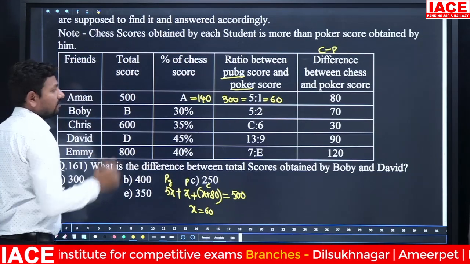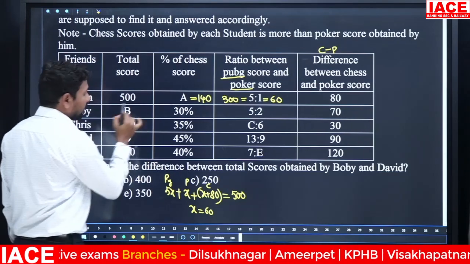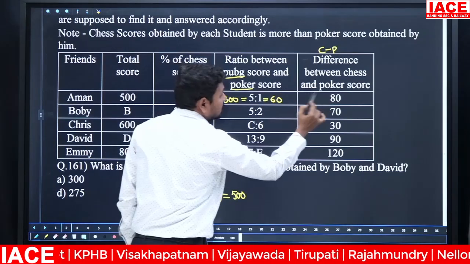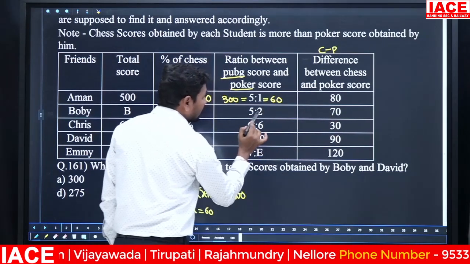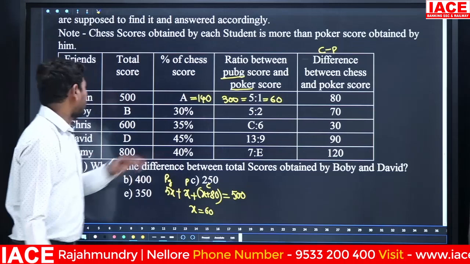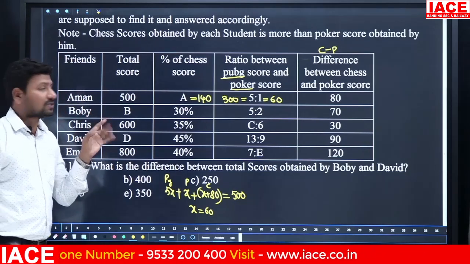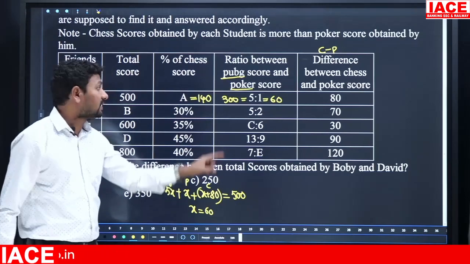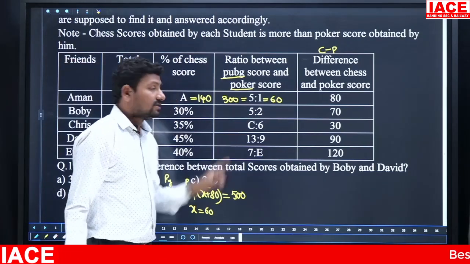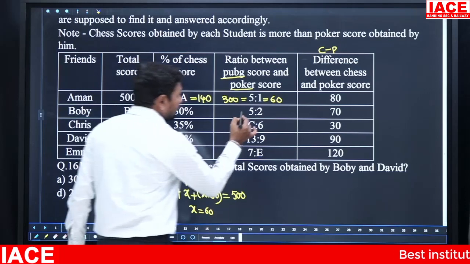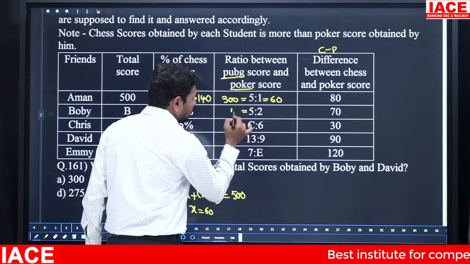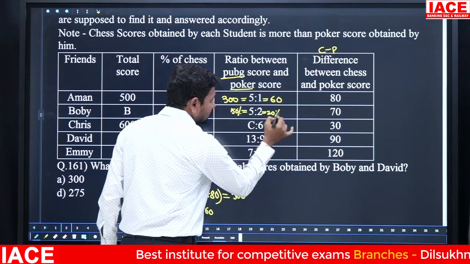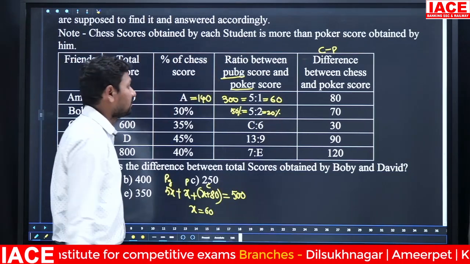Next, calculating for Bobby. Total score we don't know. 30% belongs to chess, the difference between chess and poker score is 70, and the remaining ratio is 5:2. Assume Bobby contains 100% score. Out of 100%, 30% belongs to chess, so the remaining 70% belongs to 5:2. That means it is equal to 50% and 20%.